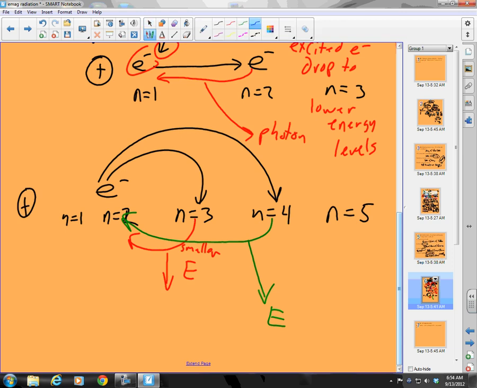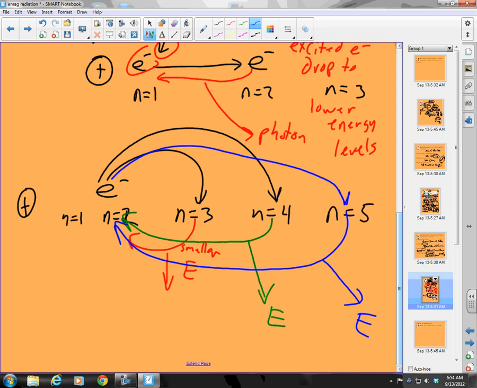And then finally, let's assume this electron that started at n equals 2. It could have started anywhere, but we'll say this one just started at n equals 2. It jumps all the way to level 5, and when it drops back from level 5 to n equals 2, it's going to emit a photon, and that photon is going to have an energy, and that turns out to be a blue line. So the color of the lines is indicative of the size of the jump.